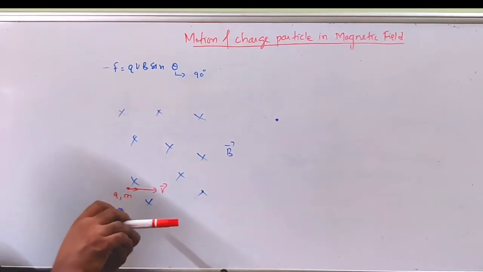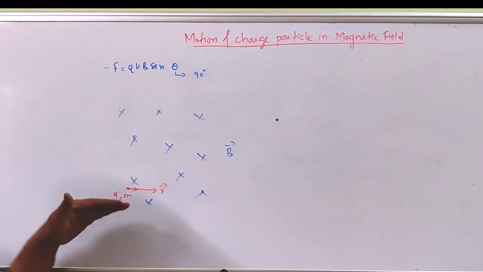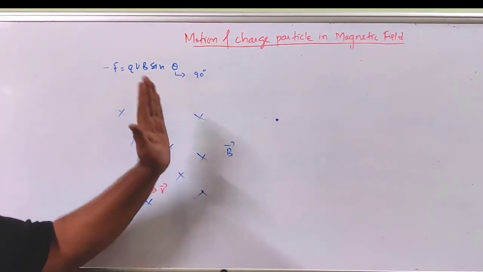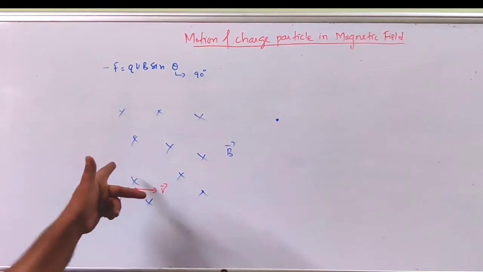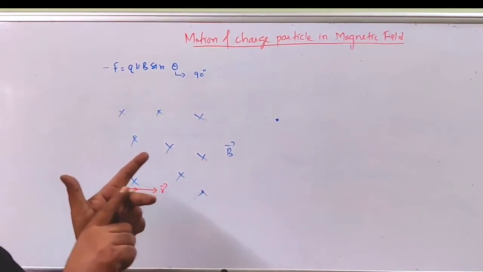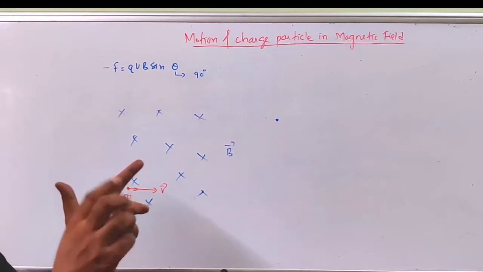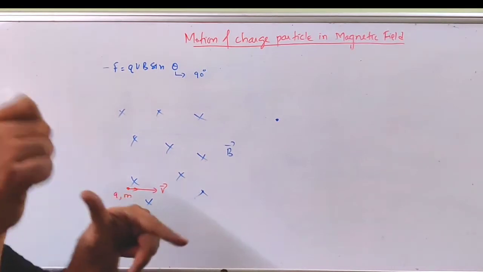So we are saying that it is going to move in a circular path. Whether it is going to move upwards or downward, it is a positive charge, so we are going to apply Fleming's left hand rule. This is direction of magnetic field, this is direction of motion of positive charge, and this is the direction of the force.